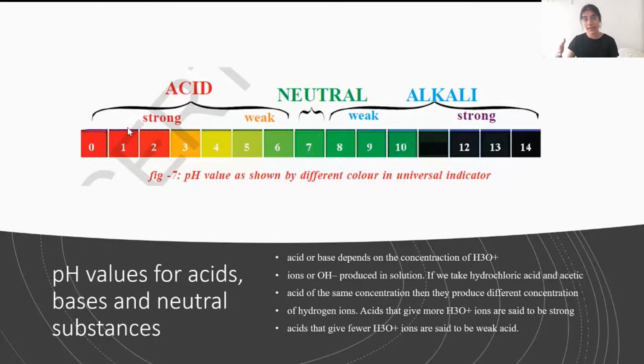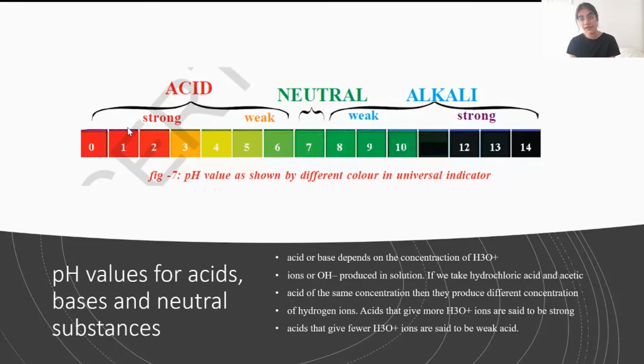Acetic acid is an organic acid, it's a weak acid. It cannot produce as many H plus ions as hydrochloric acid or sulfuric acid can. That's why these are termed stronger acids, while organic acids like acetic acid or formic acid are termed weak acids. So the higher the hydrogen ion or hydronium ion concentration in an aqueous solution, the stronger the acid. Acids that give off more H3O plus ions are said to be strong acids, while those that give fewer H3O plus ions are said to be weaker acids.